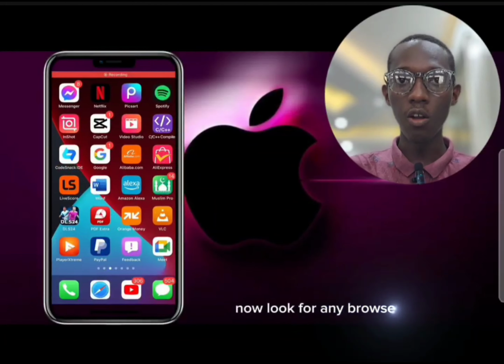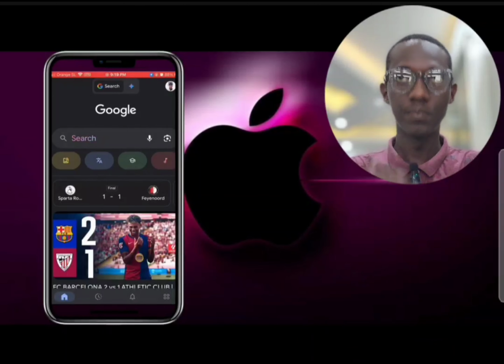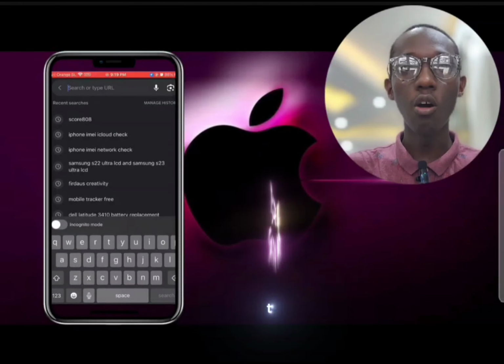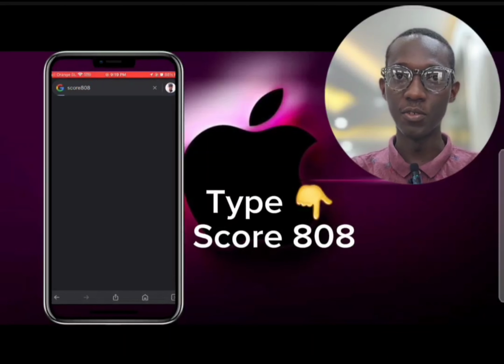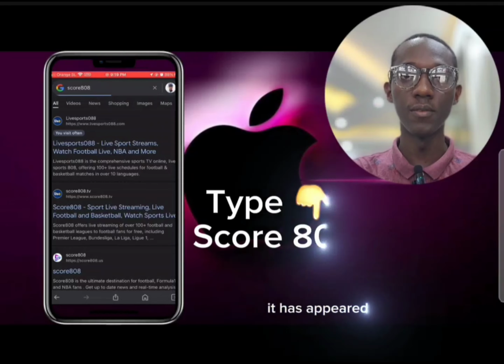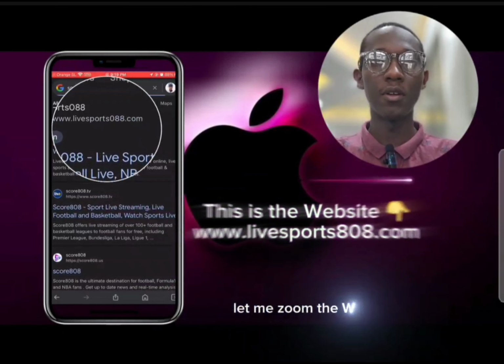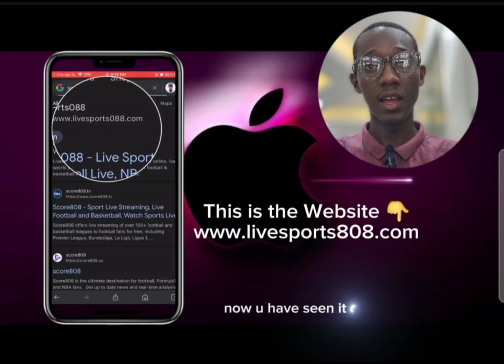Now we look for any browser. I click on Google. Click on the search bar. Type score 808. Let's wait and see. You don't appear. Scroll down. Scroll up again. Let me zoom the website. I want to see for myself. This is not the website.